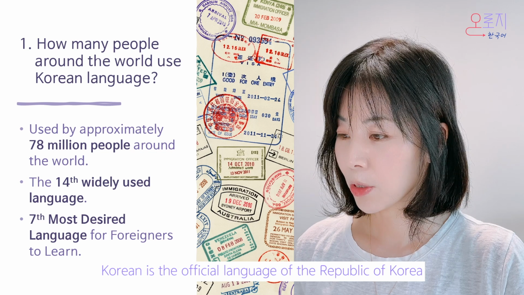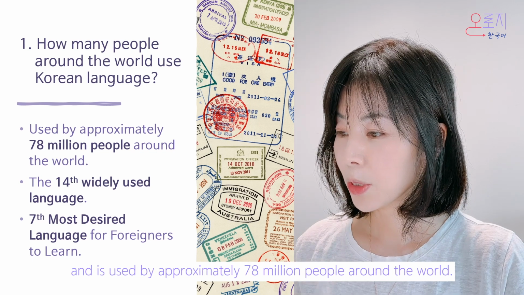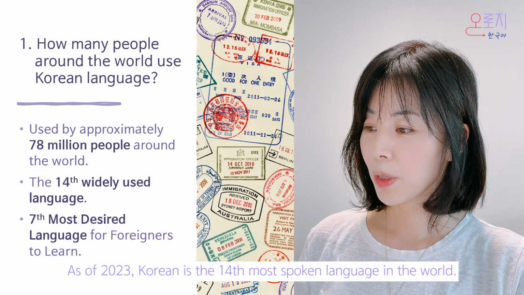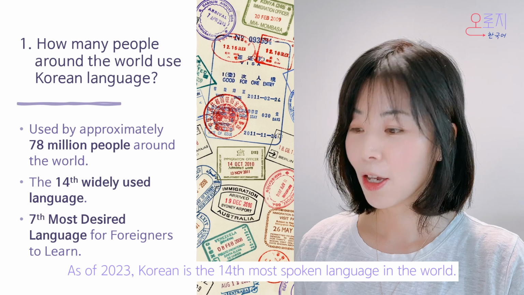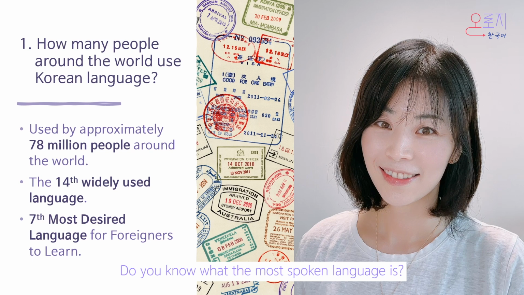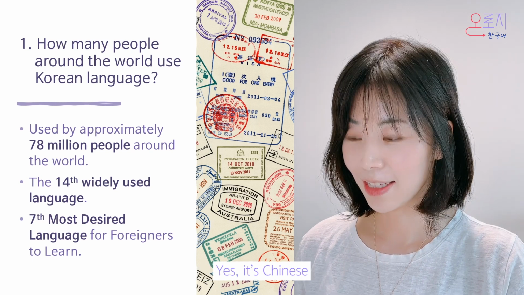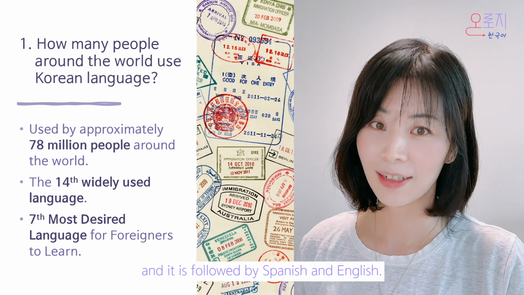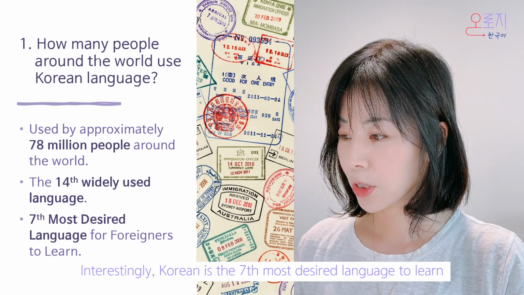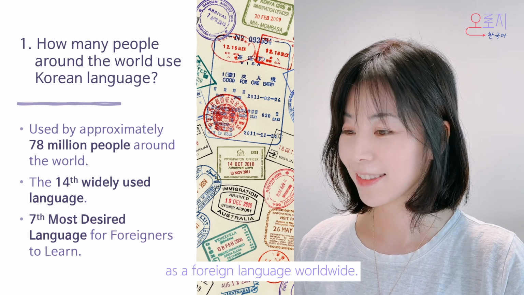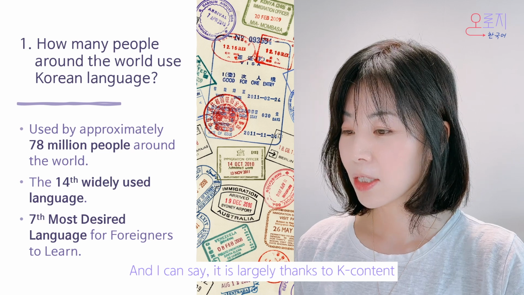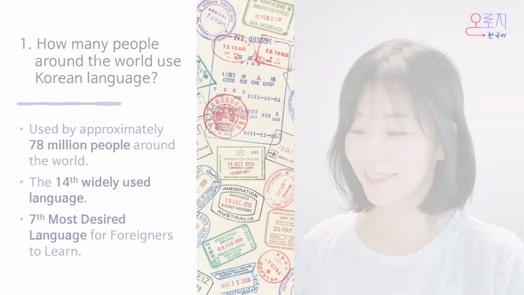Korean is the official language of the Republic of Korea, and it is used by approximately 78 million people around the world. As of 2023, Korean is the 14th most spoken language in the world. Do you know what the most spoken language is? Yes, it's Chinese, and it's followed by Spanish and English. Interestingly, Korean is the 7th most desired language to learn as a foreign language worldwide. And I can say it is largely thanks to K-content such as K-pop and K-drama.